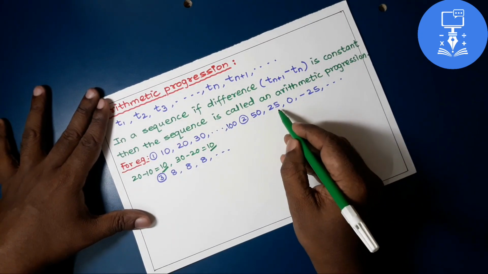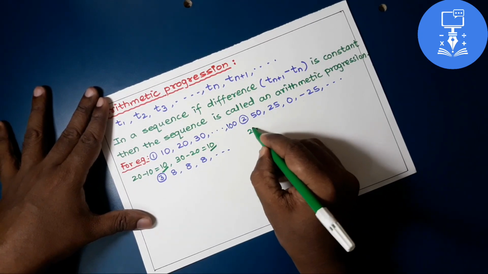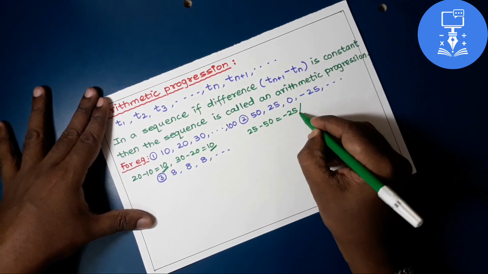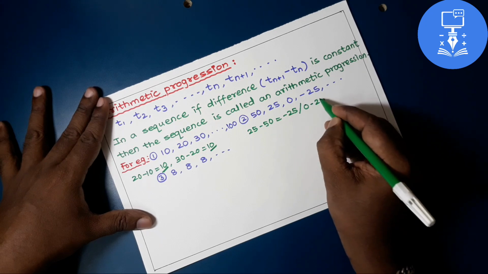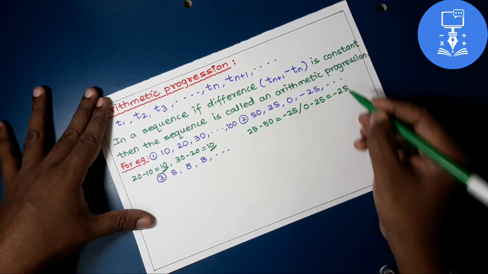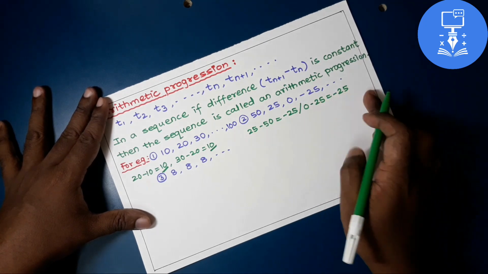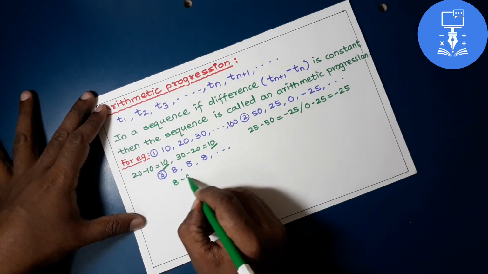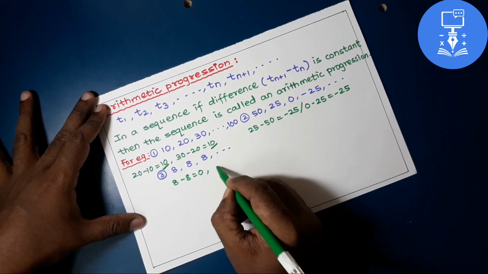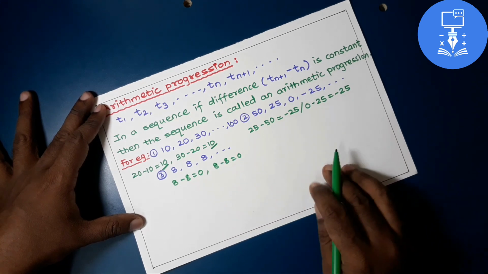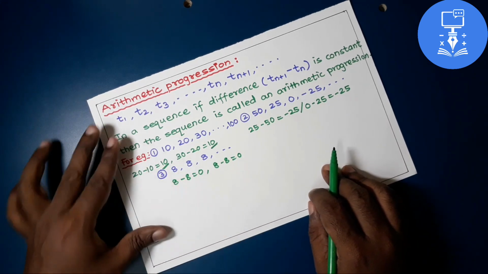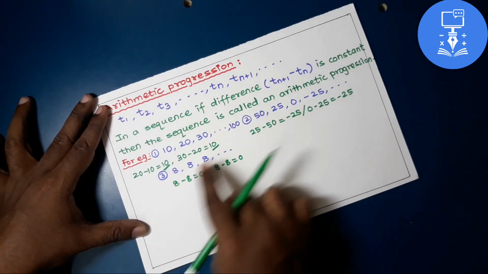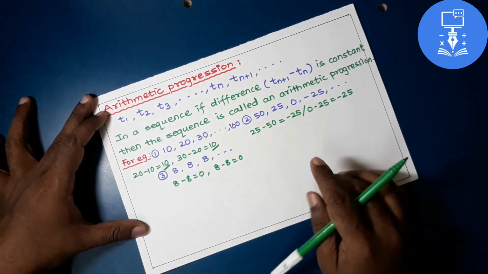Now let us see in this case, 25 minus 50 is equal to minus 25. Then 0 minus 25 is equal to minus 25. Minus 25 minus 0, again we get minus 25. Here 8 minus 8 is equal to 0, 8 minus 8 is equal to 0. Again the difference is constant. In these 3 examples, the difference is constant, so these 3 sequences are nothing but arithmetic progression.